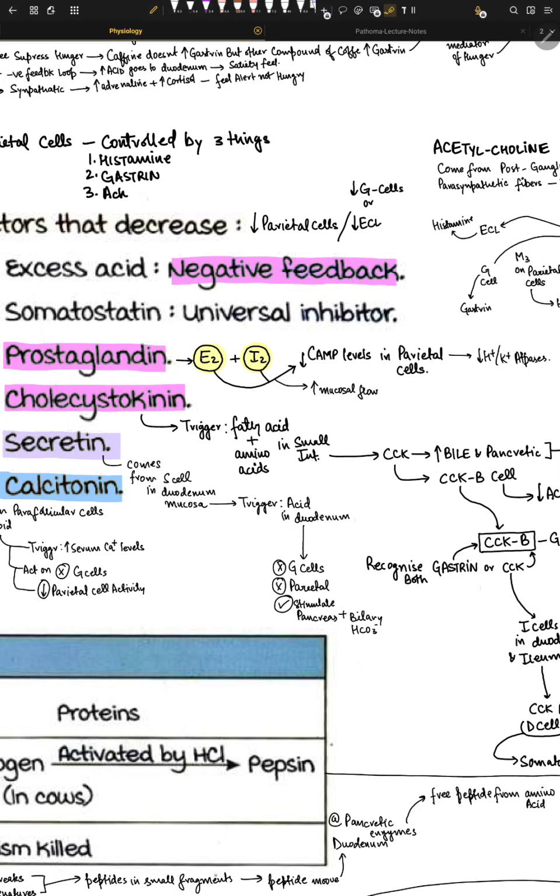Because a lot of the time we have a lot of acid secretion in our stomach, and it can cause a lot of inflammation on these cells, right? So this prostaglandin is one part of the negative feedback loop for reducing your acid in the stomach. So this PGE2 binds.